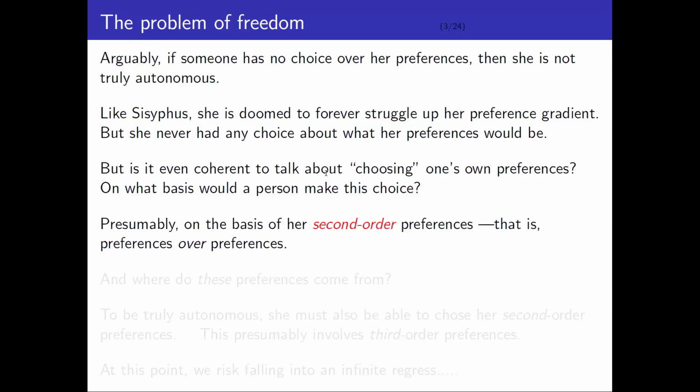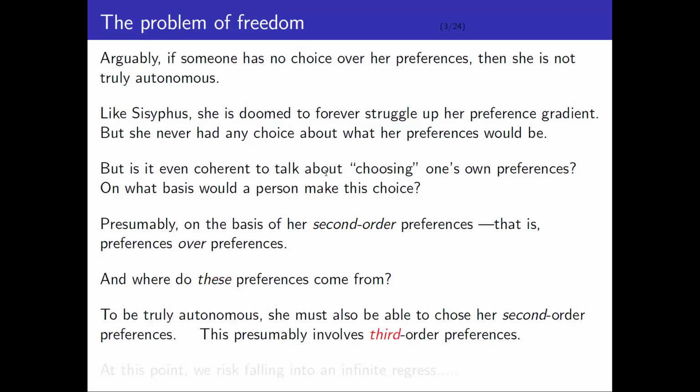According to the standard economic account, you make rational choices by maximizing preferences. So if you were going to choose your own preferences, you would have to do that on the basis of a second order preference order. In other words, a preference relation over preferences. But then, of course, this raises the further question, where do these second order preferences come from? Presumably, to rationally choose your second order preferences in an autonomous way, you would have to have a third order preference. You can already see that there's a risk of running into an infinite regress. So there seems to be something problematic here.